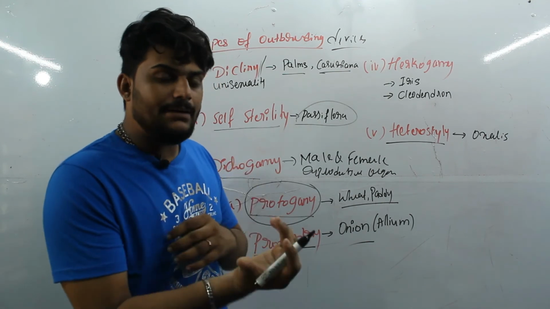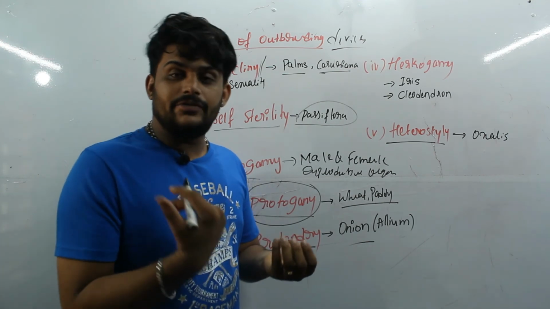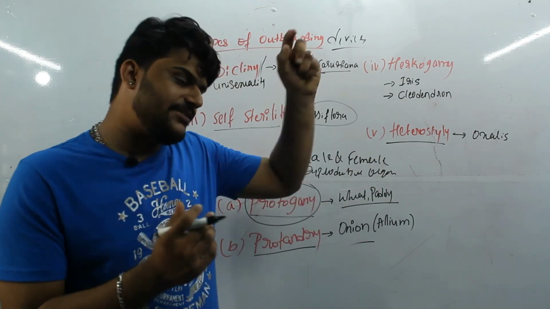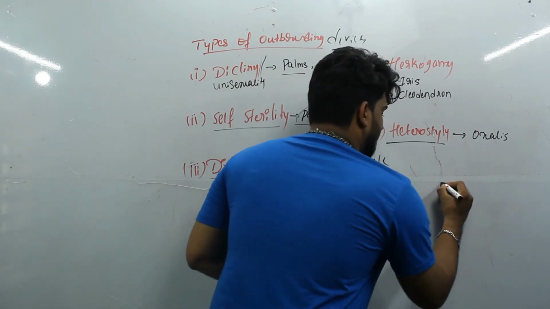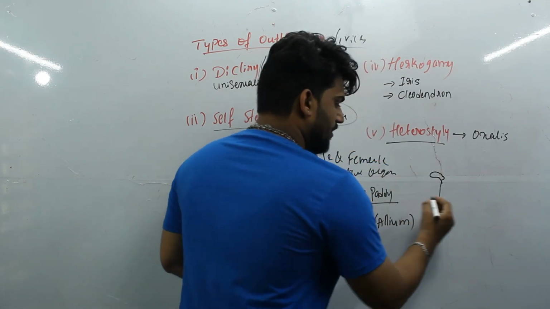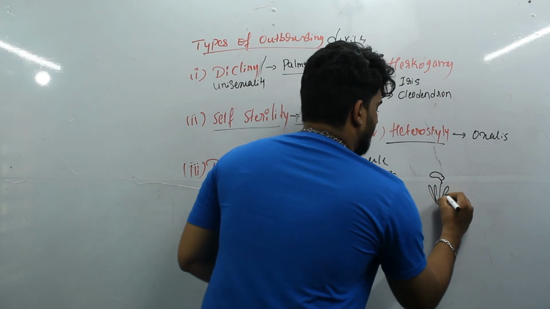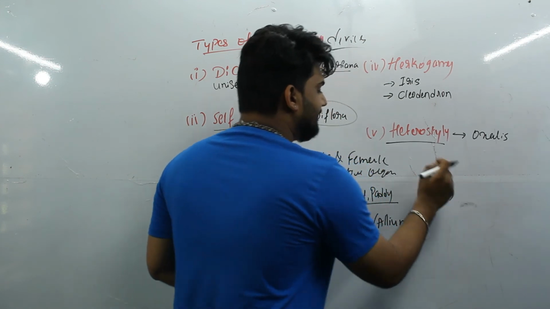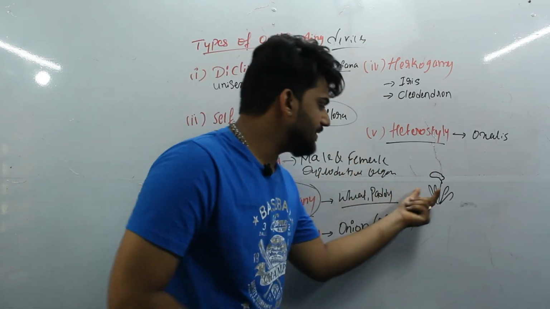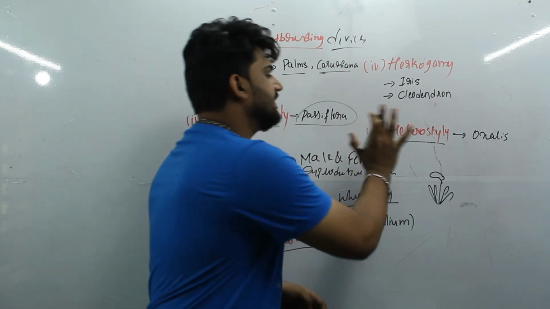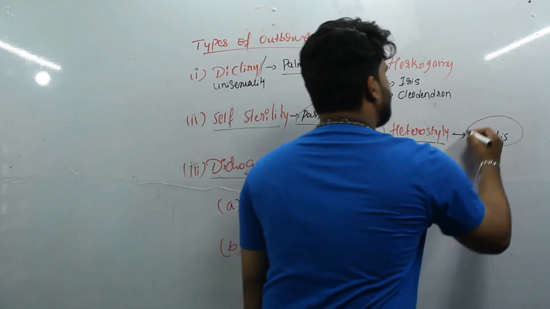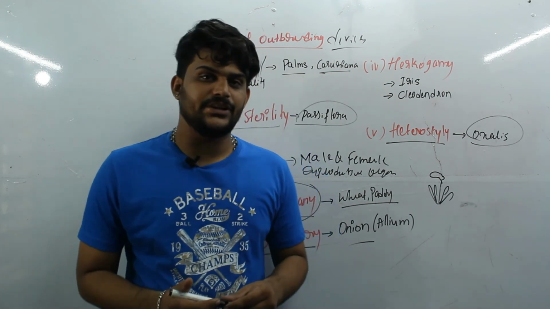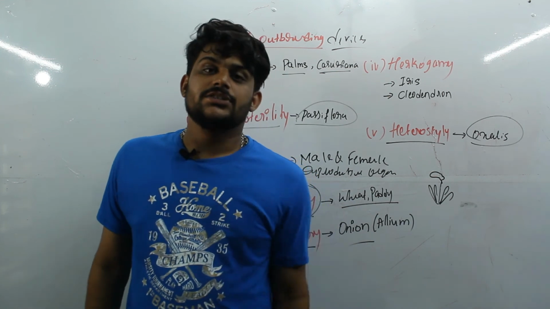That means the filament of the stamen varies in length relative to the stigma. If the stigma is here, the stamens will be here. You can see this variation between stigma and stamen in heterostyly, and the best example is Oxalis. You can also see this type of variation in Datura.